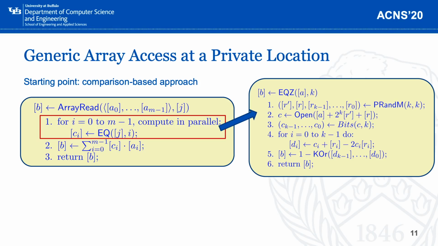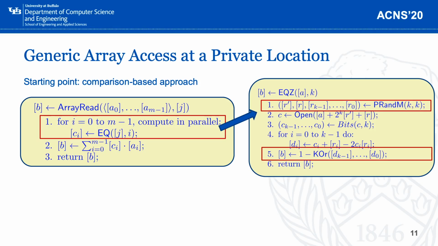We notice that in this structure, the first step that is used to generate the randomness is the most expensive part, which has linear complexity, and the OR operation at the end is also costly, which has similar linear complexity. So as we said before, we think this equality comparison might be redundant.